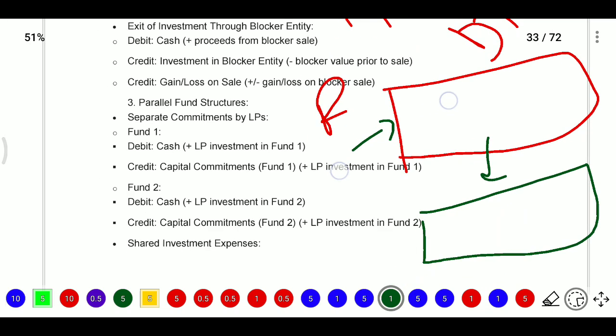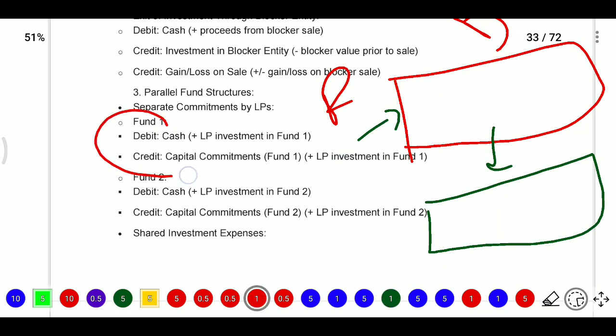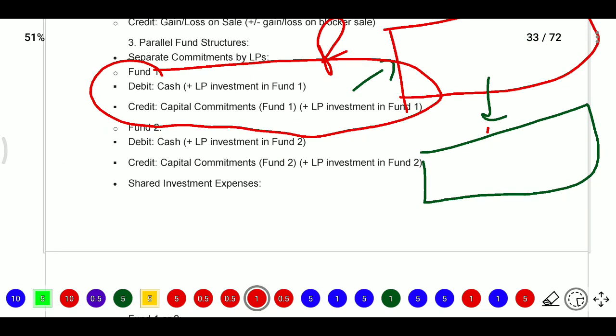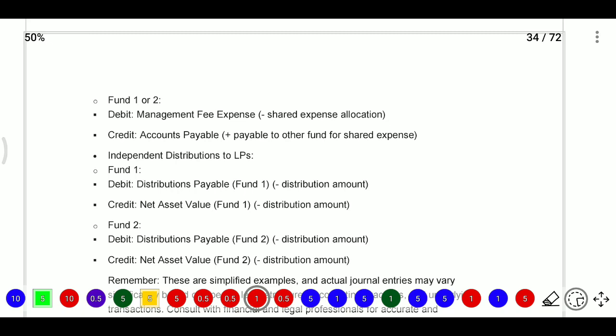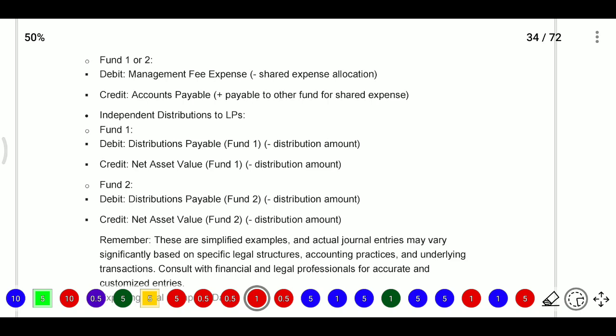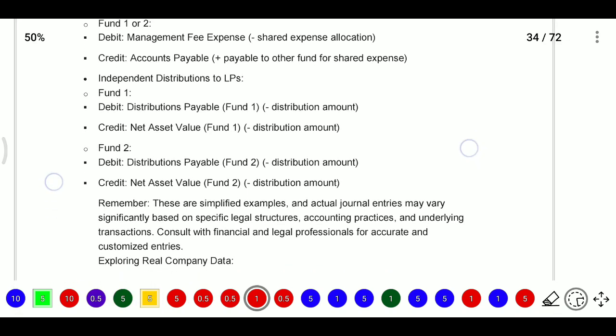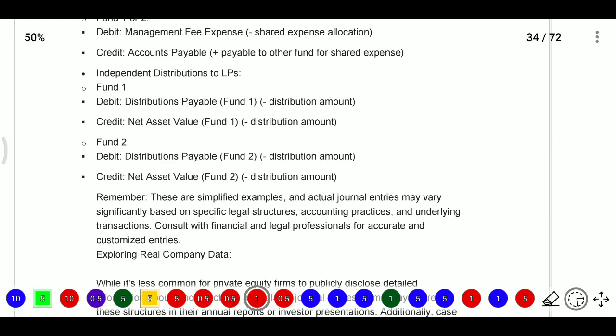Then they have entries also. So cash account debit to capital commitment. So here capital commitment and cash account debit to capital fund. If you have fund 1, fund 2, fund 3, and they have shared expenses of fund 1 or fund 2, then also management fee expenses account debit to account fee payable, account payable. If you have independent distribution to LP, they need to distribute to LPs, so distribution payable fund 1 credited to NAV and distribution payable fund 2 credited to NAV.